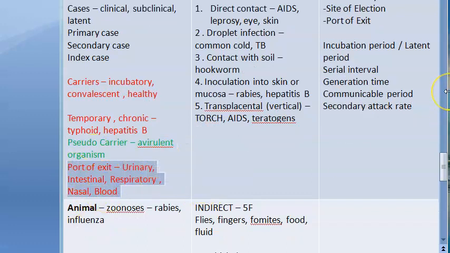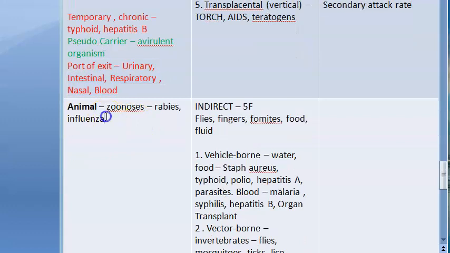So in carrier, you have a port of exit. The exit will be urinary, intestinal, respiratory, nasal, blood, right? Port of exit. See, any host will have port of entry, site, and then port of exit. So port of exit will matter for a case and for a carrier. For both it will matter.